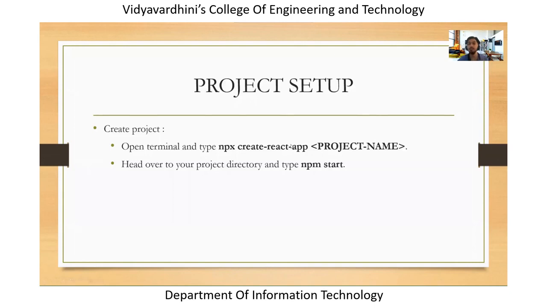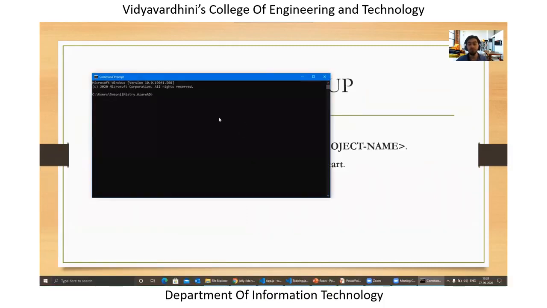Now, I just gave you a brief idea of what components actually are in React, but how can you set up your project, right? You can go to your specific directory, open your command prompt, and type npx create-react-app and your project name, right? But before that, as I specified earlier, we need to install Node on our system.